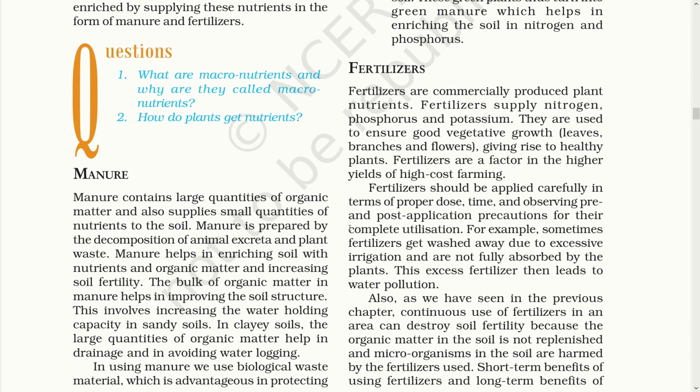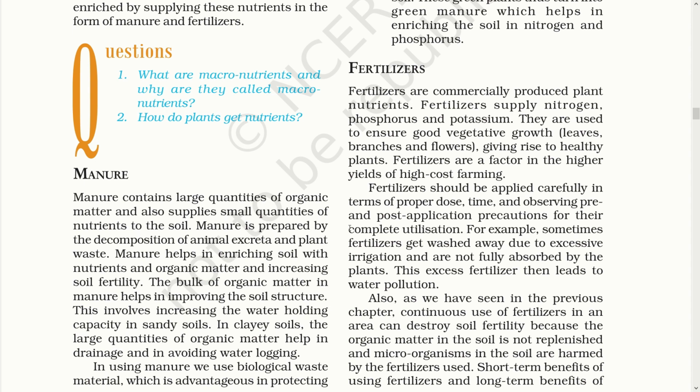Manure contains a large quantity of organic nutrients. As we know, it is prepared from decomposition of animal and plant waste. Mostly it improves the soil structure, which involves the water holding capacity and also the drainage capacity in clay soil. So this works in all types of soil.